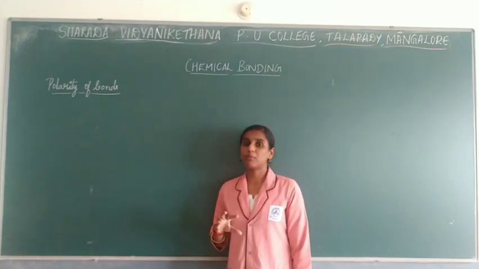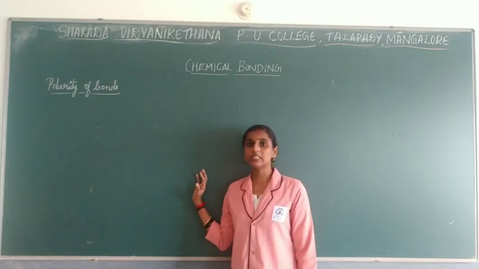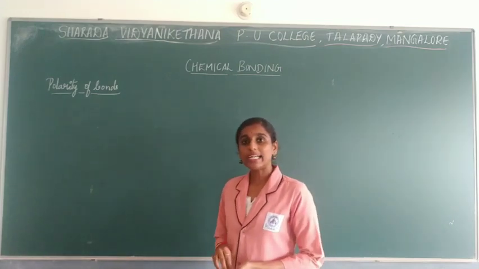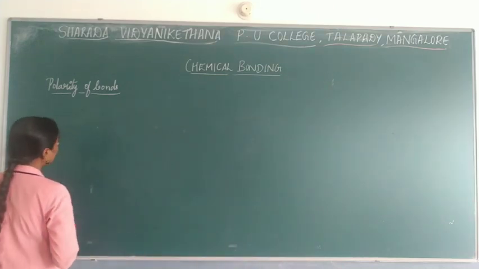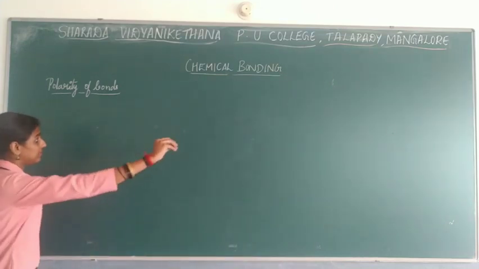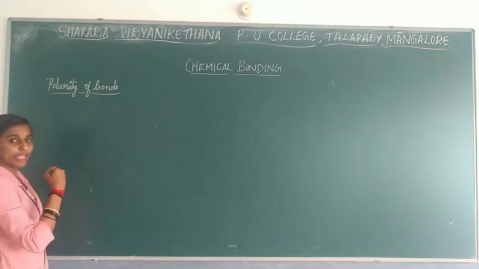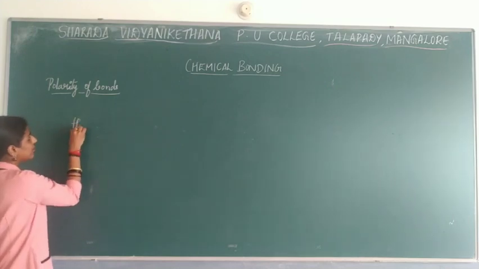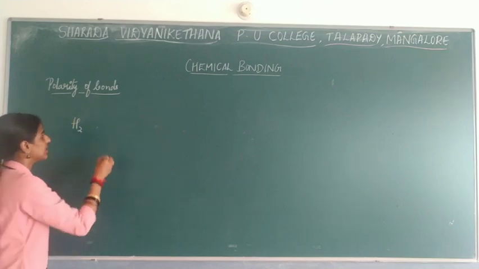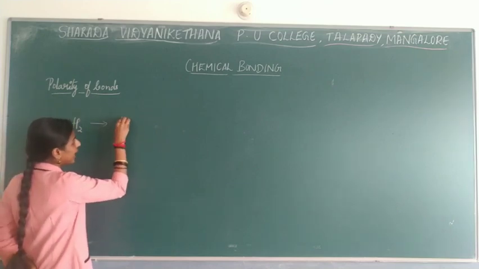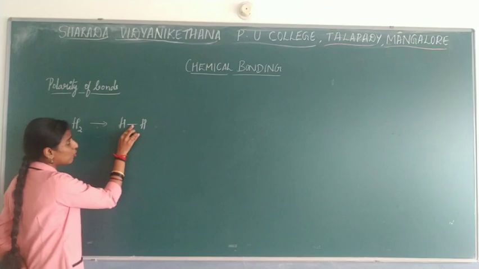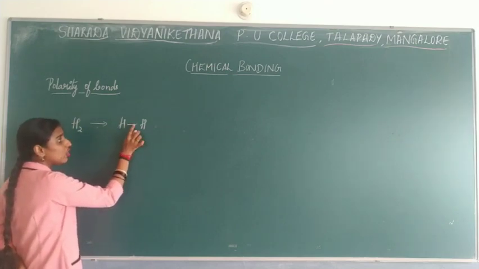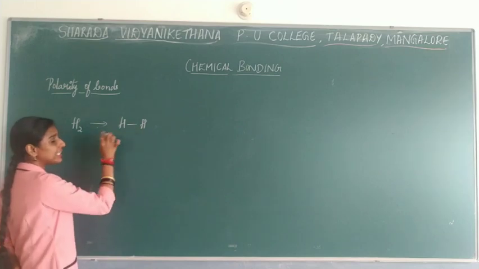Now what is meant by polarity of a bond? Regarding this we have studied in states of matter, right? Polarity of a bond is nothing but, say for example, I will consider two atoms. When they combine, the formation of a molecule takes place. Here I will consider the hydrogen molecule. A covalent bond forms, and equal sharing of electrons takes place between these atoms.